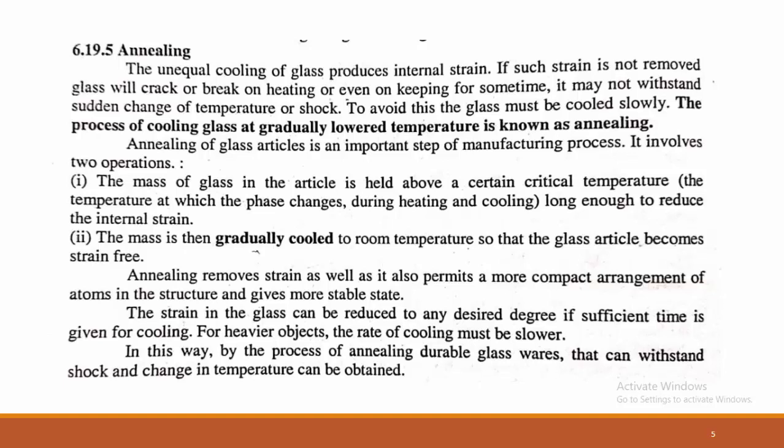Because sudden or unequal cooling produces internal strain. To avoid the internal strain of the glass articles, we require the process of annealing, where annealing is the process of cooling of glass at gradually lowered temperature. The annealing of articles is an important step in the manufacturing process, and it involves two operations.